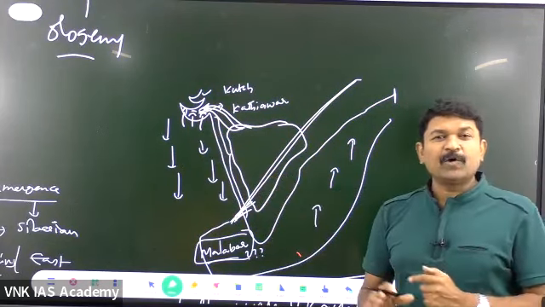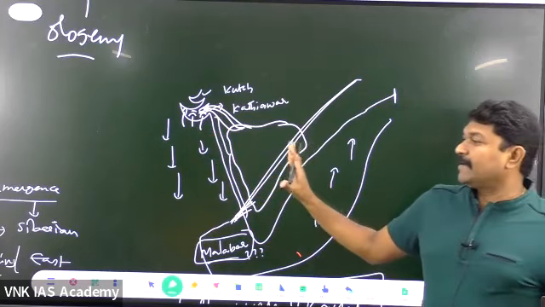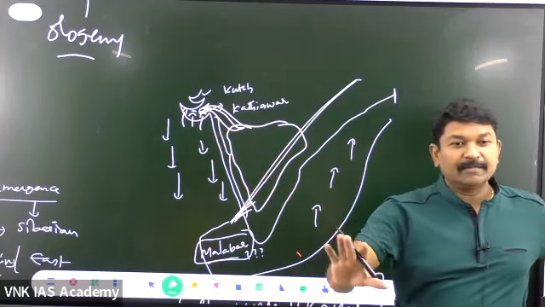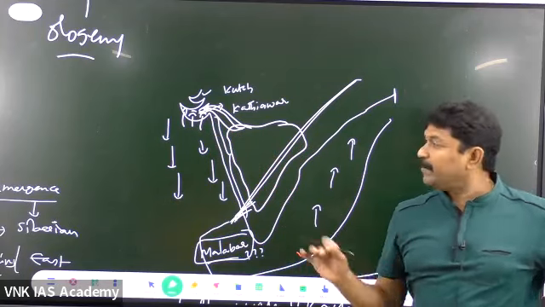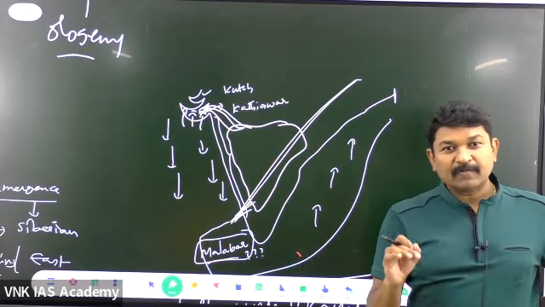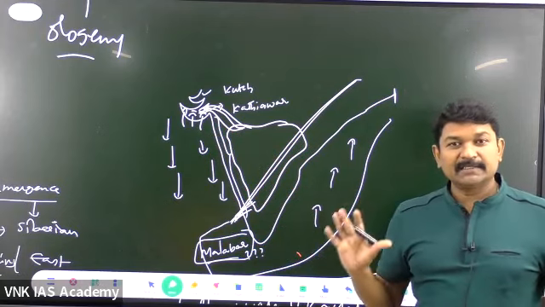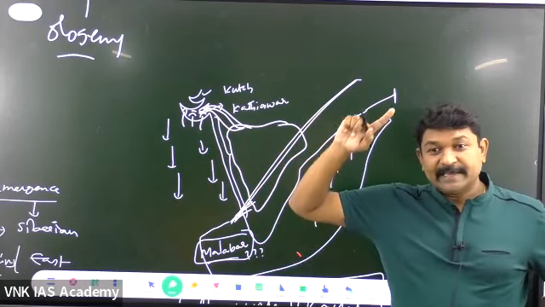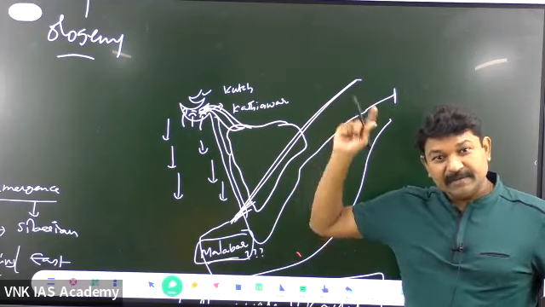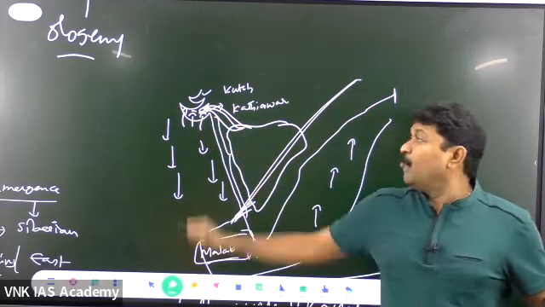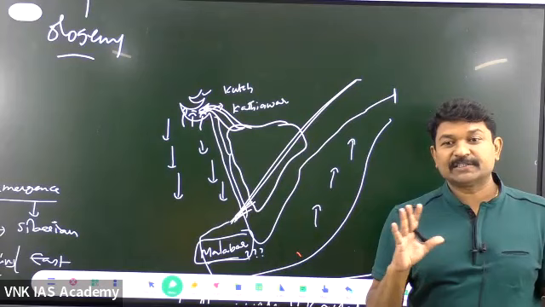In the GS, what you can simply understand is that the entire West Coast is submerging. But when it comes to the optional, you should be very precise about which part of the West Coast is submerging and which coast is rising. Again, I will be explaining the case of volcanism and some other concepts, even in the Indian part. Again, we'll come to this one. Why it is rising, again, we'll explain with isostasy also.